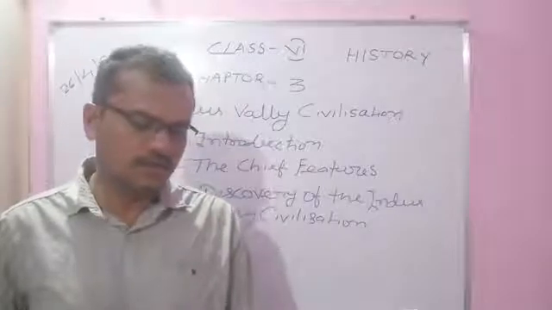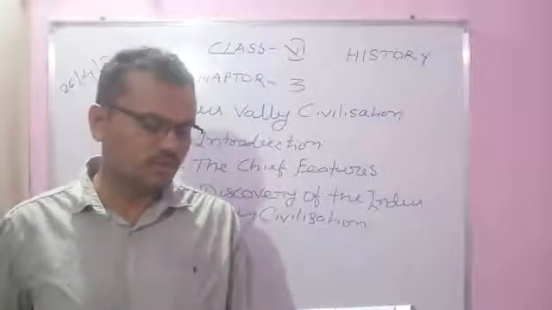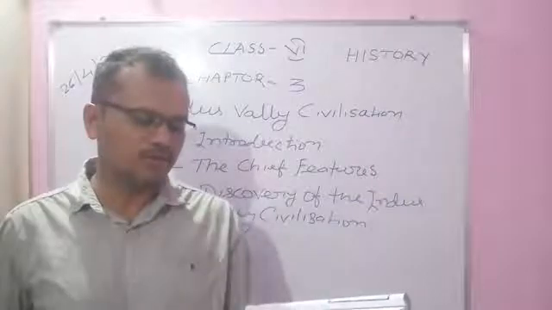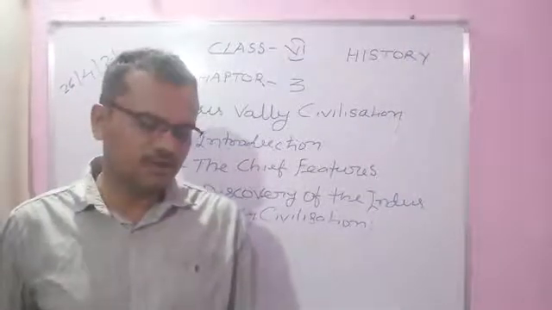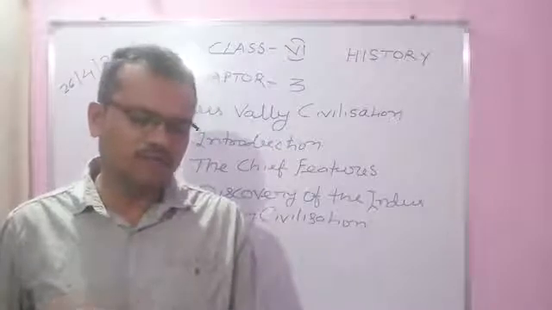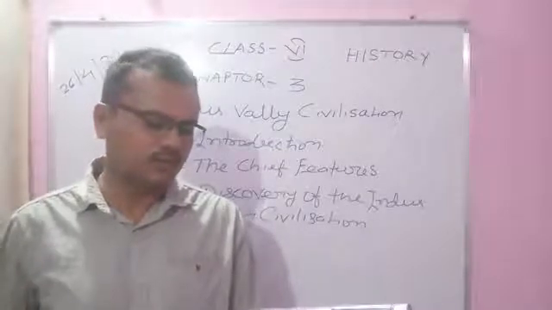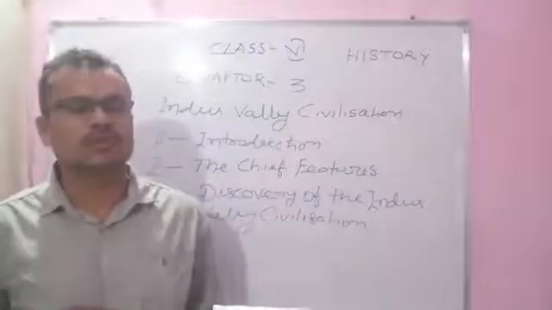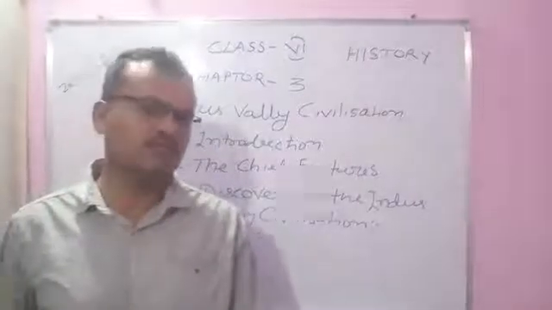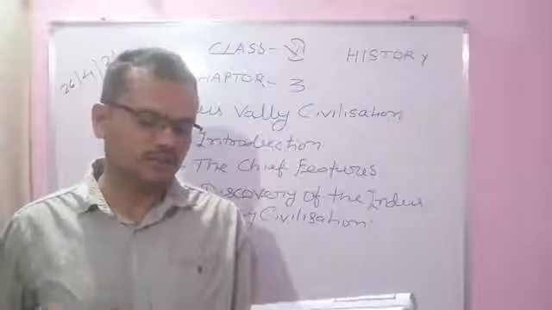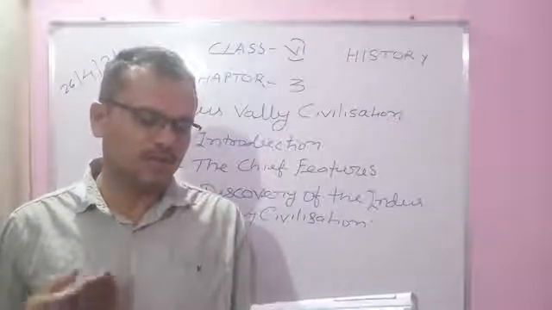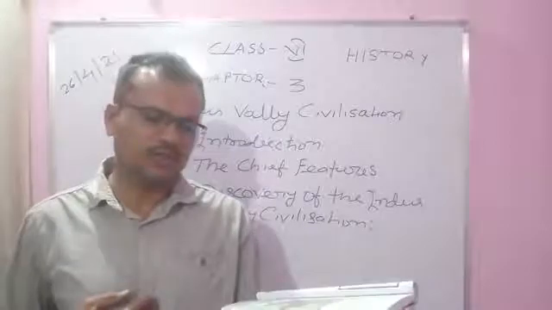It is estimated by our archaeologists that the Indus Valley civilization existed between 2500 BC and 1500 BC. It was almost at the same time, parallel to the Egyptian, Sumerian and Chinese civilizations in the world.